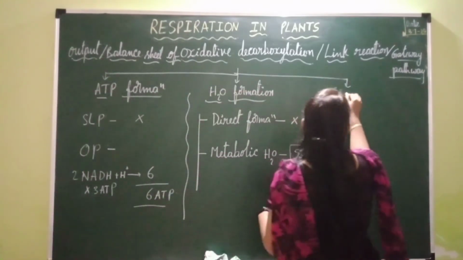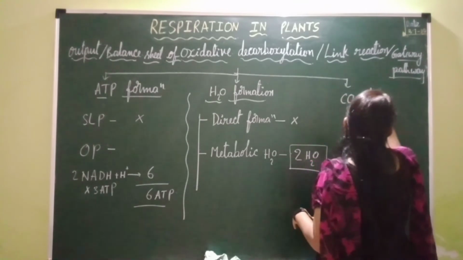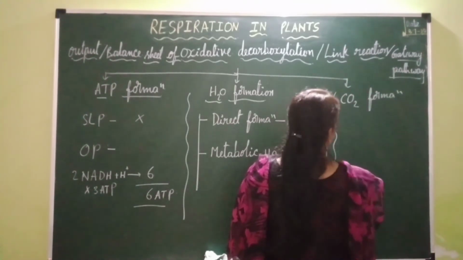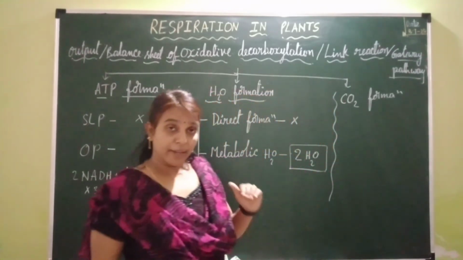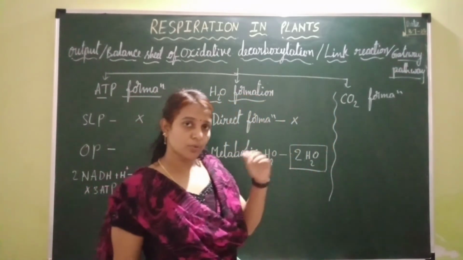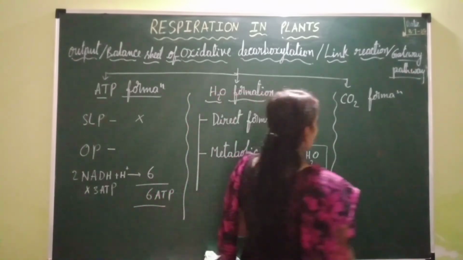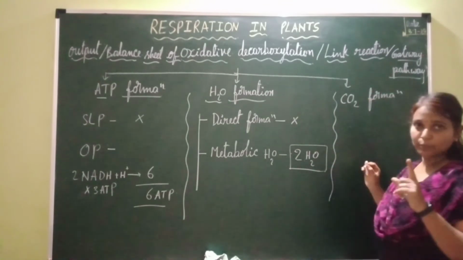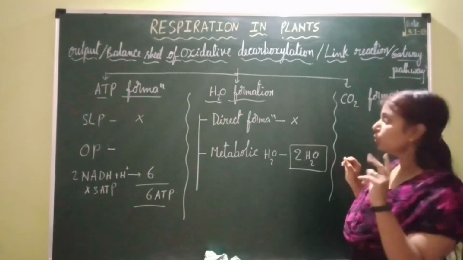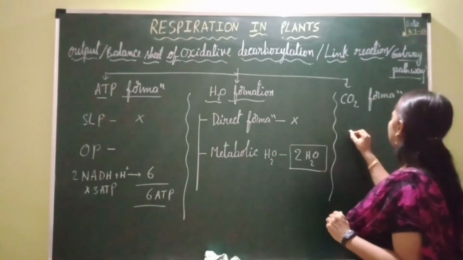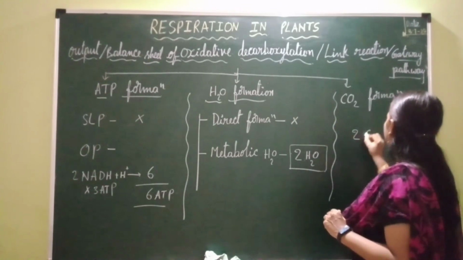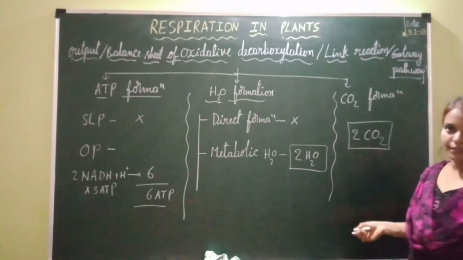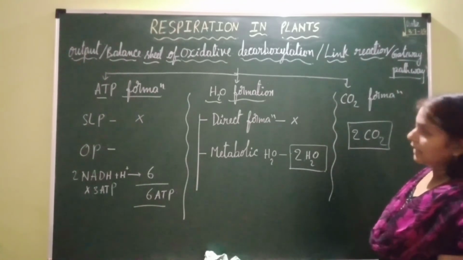Next, coming to carbon dioxide formation. So what happens during oxidative decarboxylation? Pyruvic acid undergoes decarboxylation into acetyl coenzyme A. So 1 decarboxylation occurs per 1 pyruvic acid. So 2 decarboxylations occur per 2 molecules of pyruvic acid. So how many carbon dioxides are formed? 2 carbon dioxides are formed. This is the net gain of carbon dioxide during this oxidative decarboxylation.